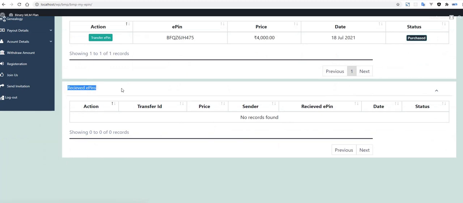Here are the received EPINs. This is the section for the EPINs that have been received. Suppose I received some EPINs, then definitely in this section that EPIN will be displayed.